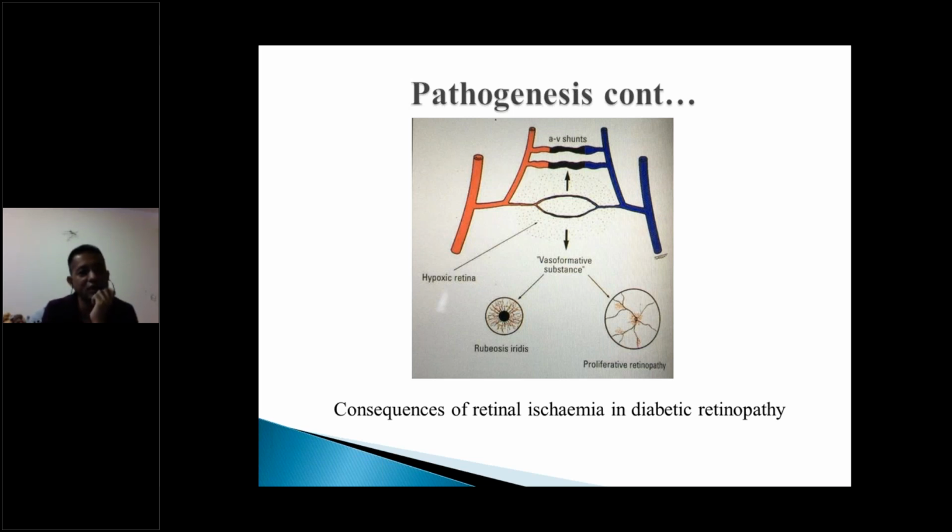So the body compensates by forming new vasoformative substances that cause the formation of new vessels. However, the new vessels in the retina are actually counterproductive and very risky. Whatever we develop as a cause of new vessel proliferation, like diseases in the eyes, in the anterior segment, or more commonly in the posterior segment, causes more harm to the retina and in the long run, as we'll see, is a big risk factor for loss of vision. So as a result of occlusion, there is formation of new vessels that are counterproductive and then lead to blindness in the long run.